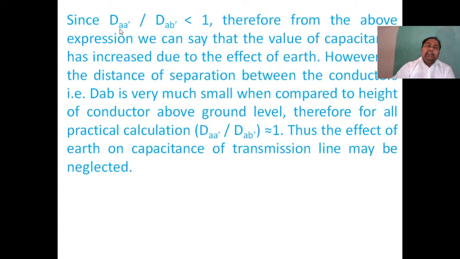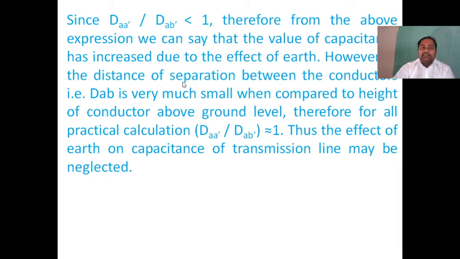Since dAA dash by dAB dash is less than 1, from the above expression we can say that the value of capacitance has increased due to the effect of earth. This is a very important point. So the capacitance value increases due to the effect of earth.